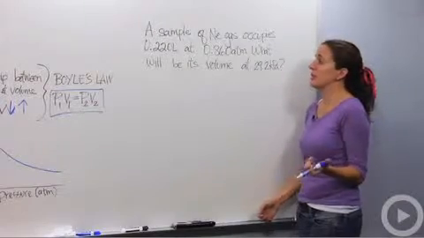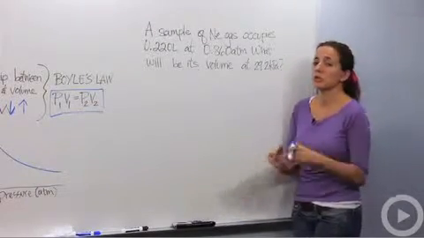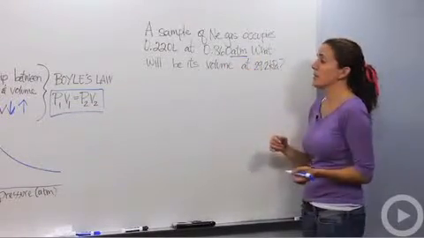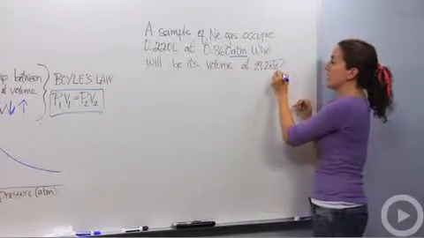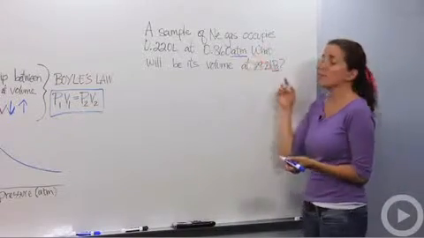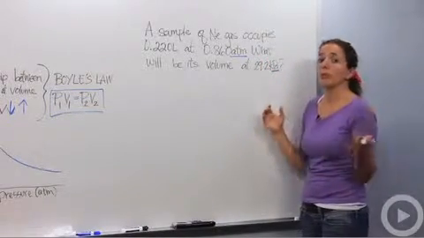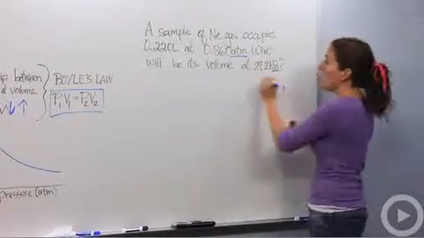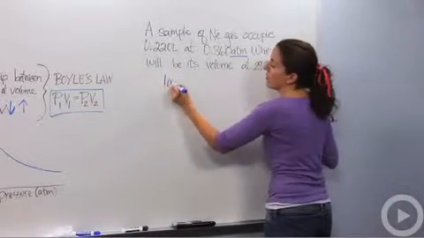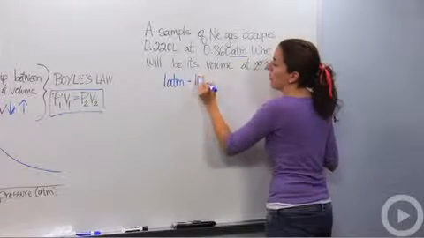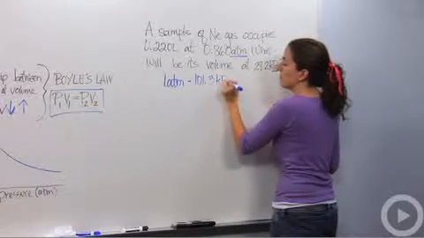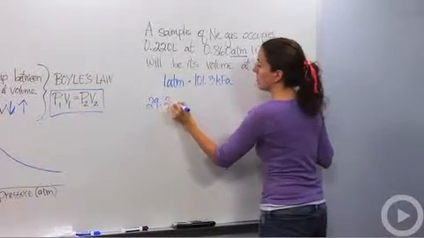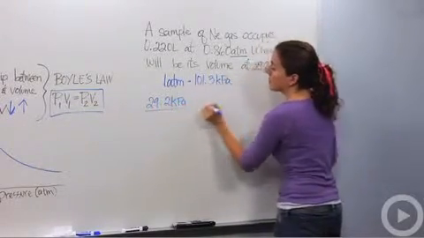Well, the first thing you should notice is that when we're dealing with pressure, we want to make sure that pressure is always in the same unit. In this case, pressure is in atmospheres in the first scenario, and the second one is in kilopascals. I don't like that, so I'm going to put them in the same unit. I'm going to just randomly choose atmospheres. It doesn't matter if you choose atmospheres or kilopascals. It'll give you the same answer, but I like atmospheres. So I know that 1 atmosphere equals 101.3 kilopascals. Okay? So I'm going to change 29.2 kilopascals to atmospheres.